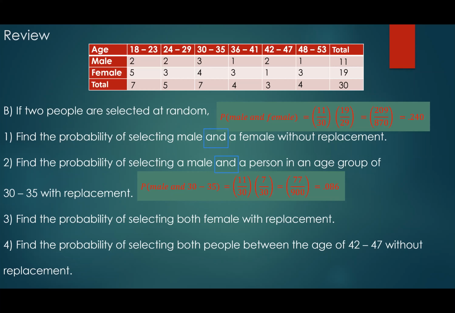Okay. So it's dependent when you select the male and do not put him back. That's when it's dependent. But it's independent when you take the person out and then put them back. Yes. Pretty much, because you put it back, you have the same probability all the time.